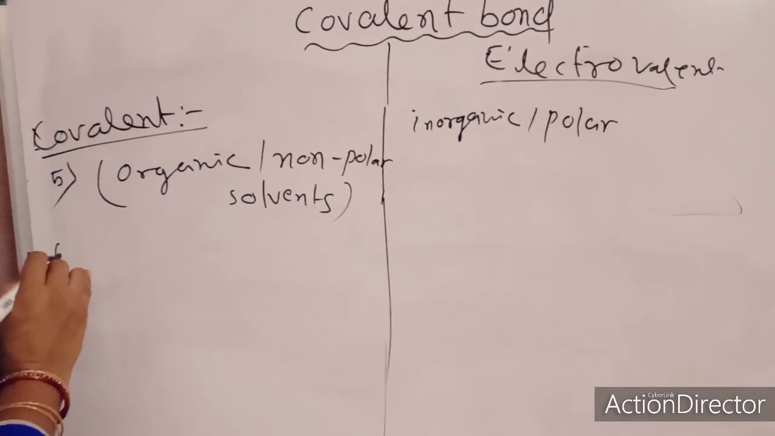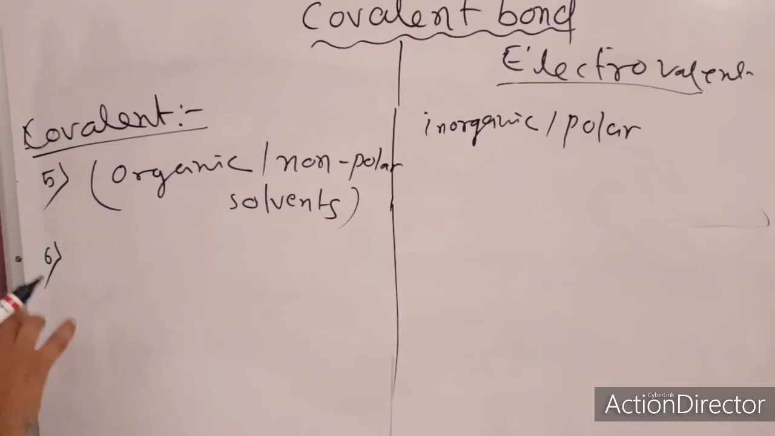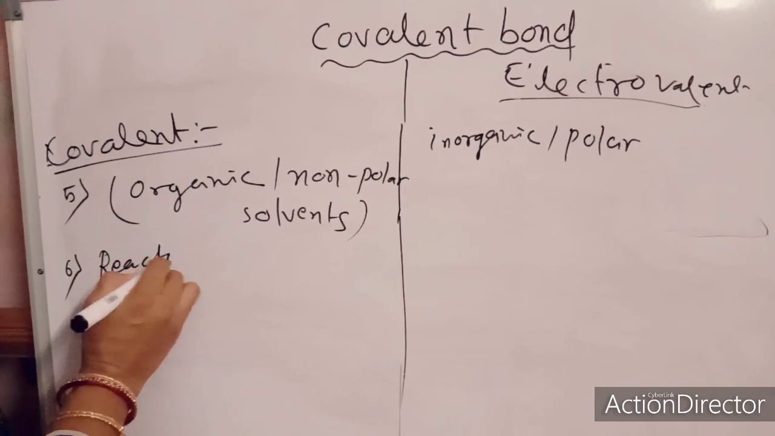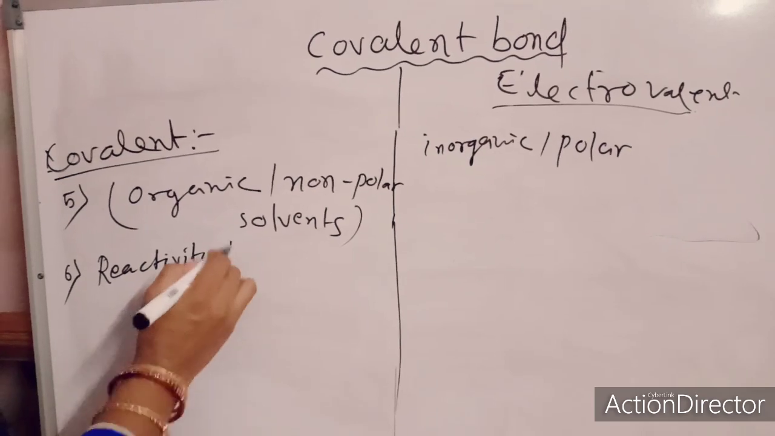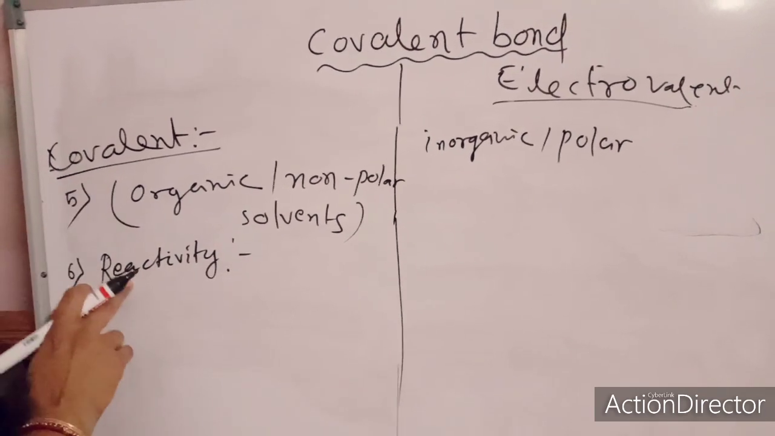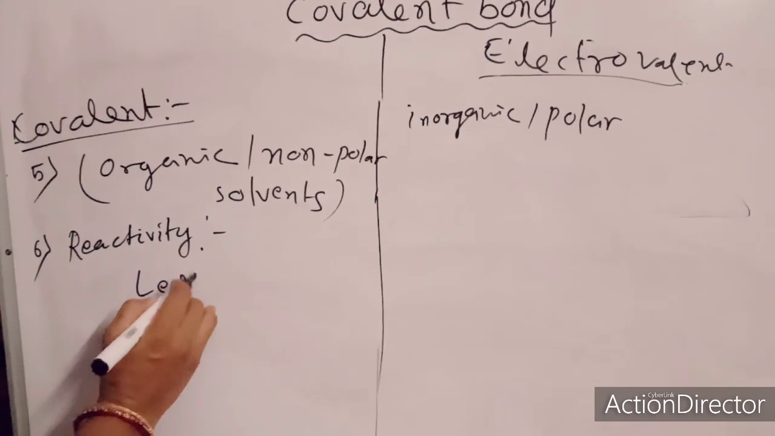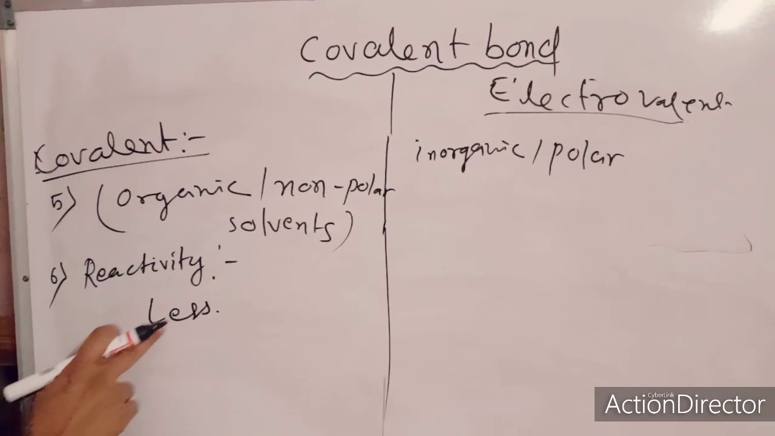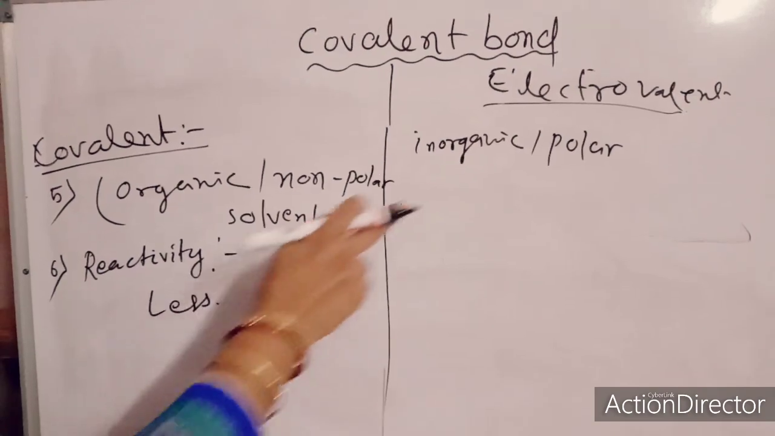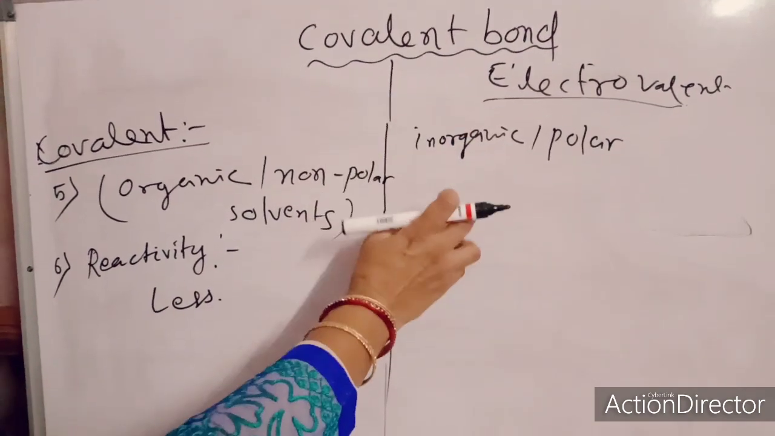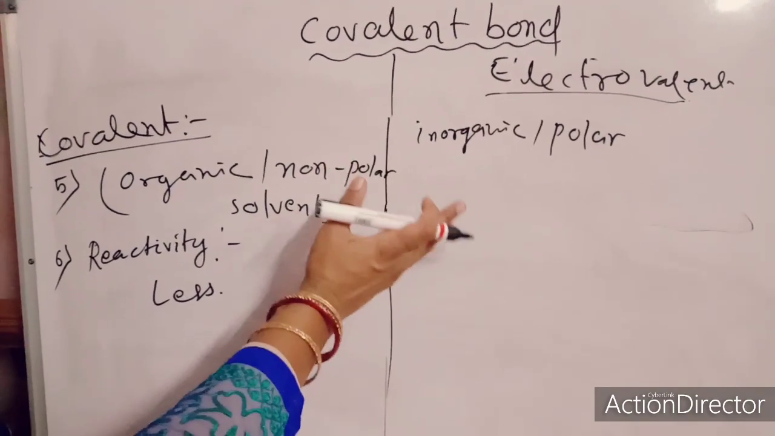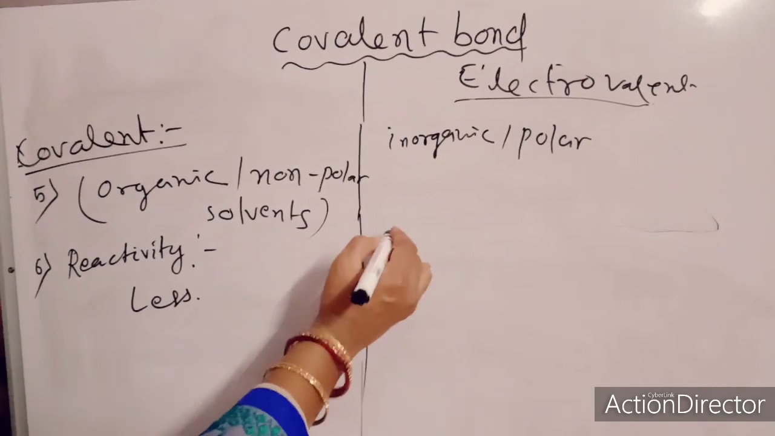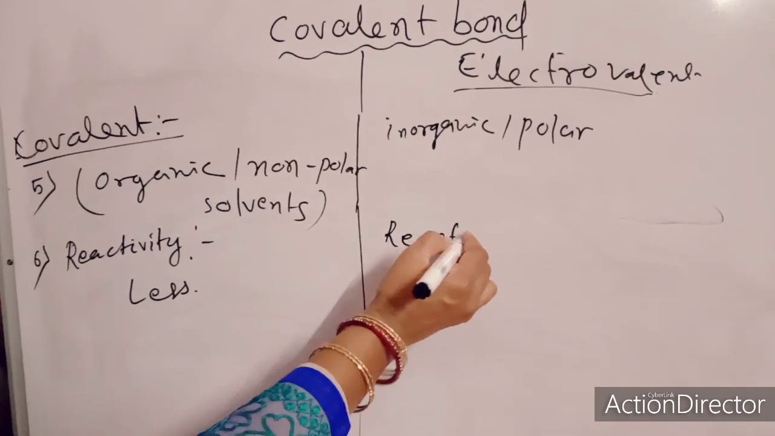Next one, number 6, that is reactivity. Due to their weaker bonds, the reactivity of covalent compounds is less. That means the reacting tendency is less. But here the electrostatic force is there, and charged particles are present. Due to that, the reactivity is faster.